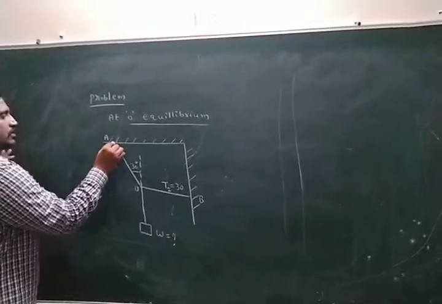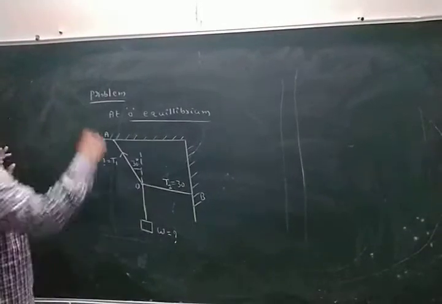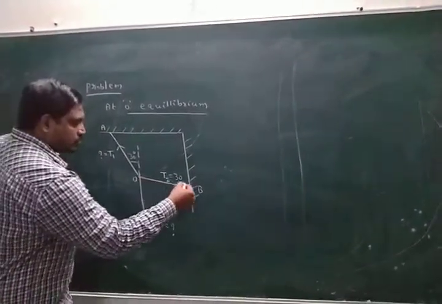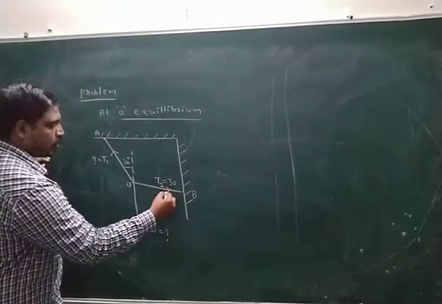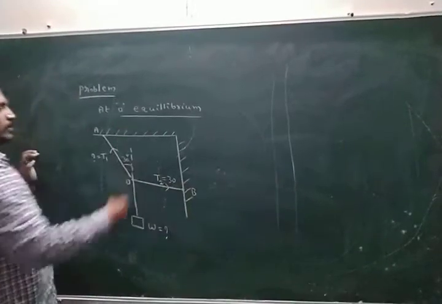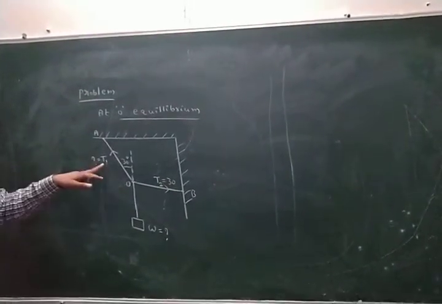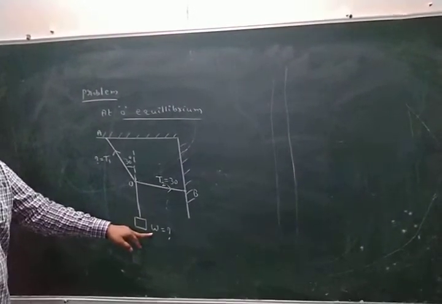Its direction is always towards the fixed point. Here, look here. This is another string. Here also tension acts towards the fixed point. Look here. This is the way. Here T1 value to determine, W value to determine.